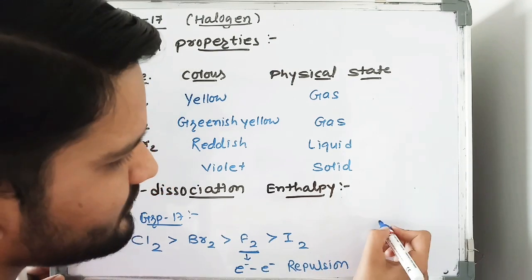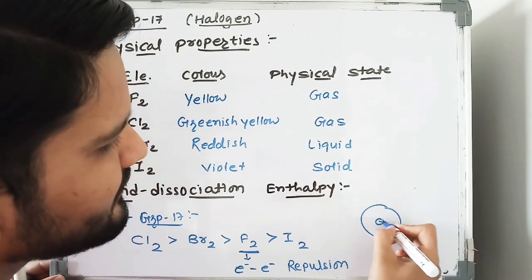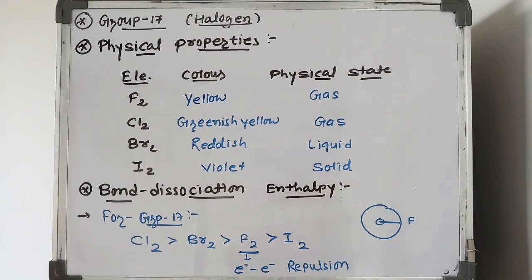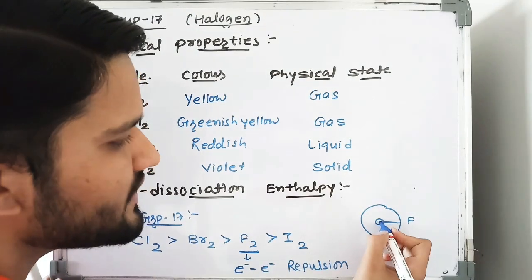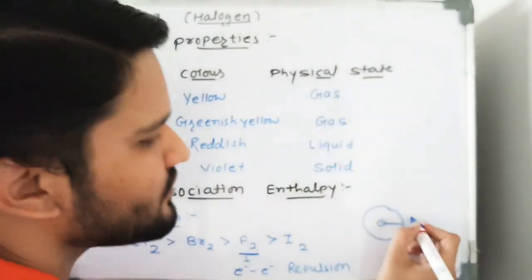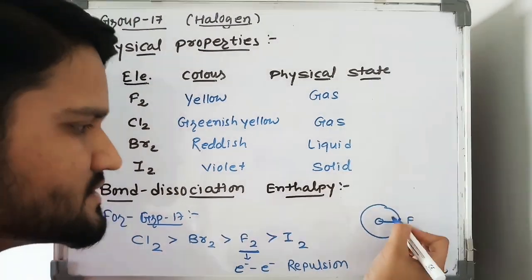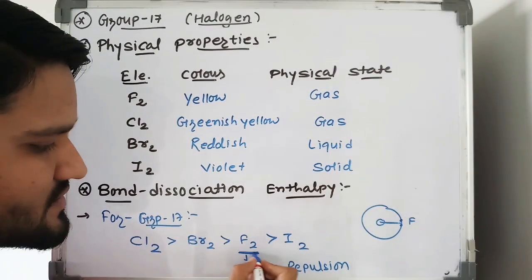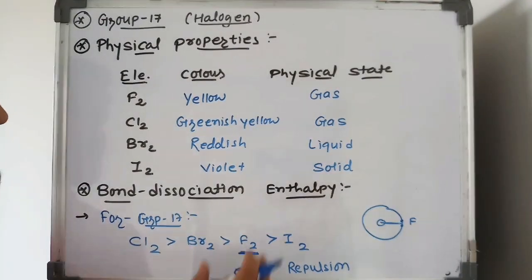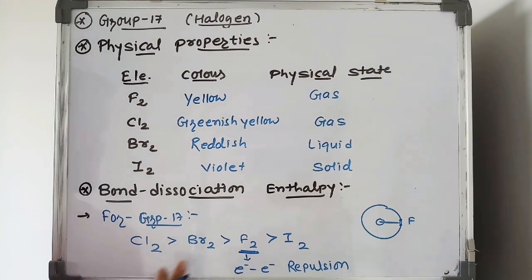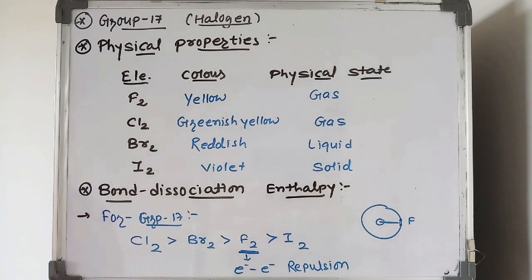Fluorine is the first element of group number 17, and it remains nearer to the nucleus. अब ये जितना न्यूक्लियस के नजदीक होगा उतना इलेक्ट्रॉन रिपल्शन क्या होगा? मैक्सिमम. अगर रिपल्शन जितना मैक्सिमम होगा तो लेस एनर्जी इज रिक्वायर्ड फॉर द ब्रेकिंग ऑफ बॉन्ड. That's why it possesses lower bond dissociation enthalpy compared to chlorine and bromine.